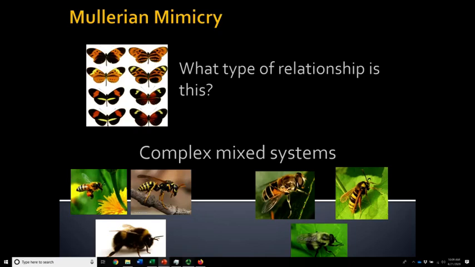Now, we can also get some very cool examples of complex mixes of Batesian and Mullerian mimicry. And the old honeybee wasp coloring is a perfect example of this. Now, I was trained in entomology, and much of my research still revolves around insects. And so I learned insect identification, and I can do most groups fairly well.